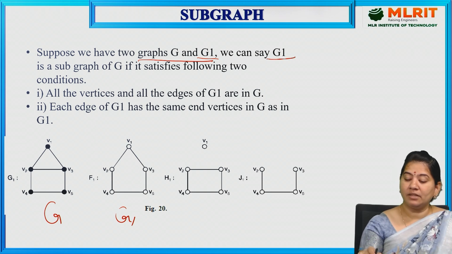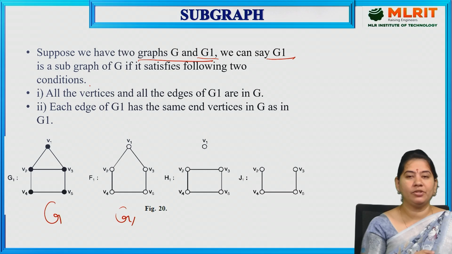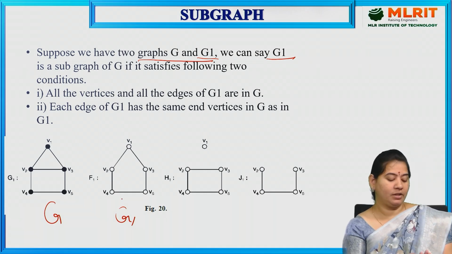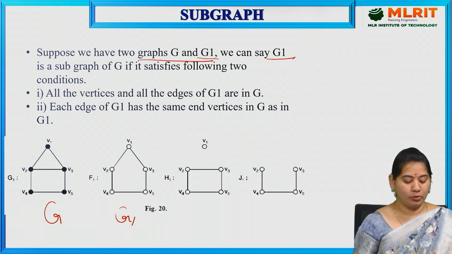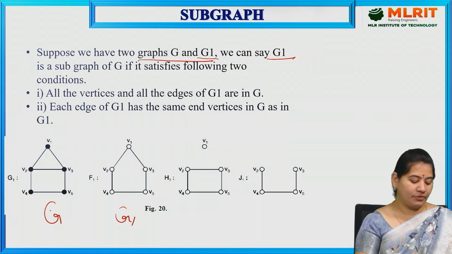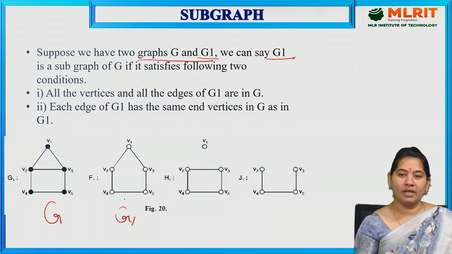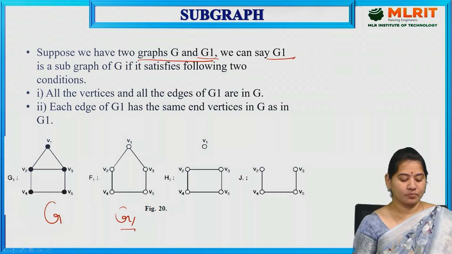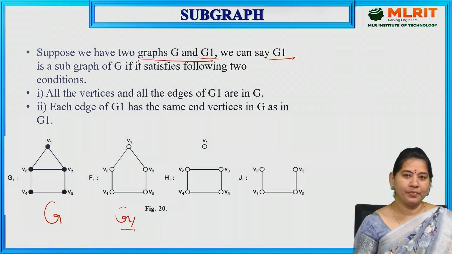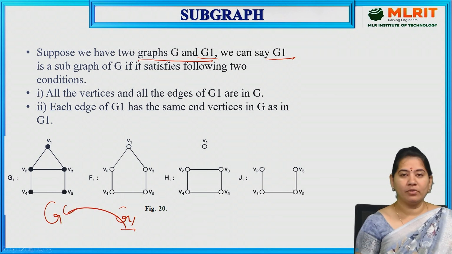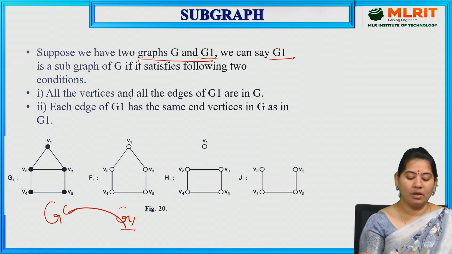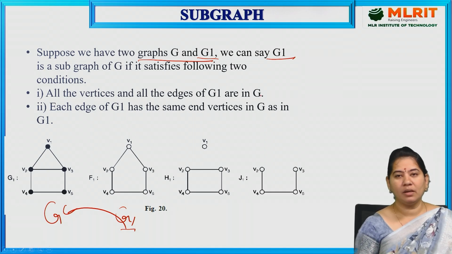Now we can say this G1 is a subgraph of this particular G if it satisfies two conditions. Look carefully here, we have four figures. Out of the four figures, I am taking the first two: the first one as the original graph, and the second one as another graph which is represented by G1. G1 is called a subgraph of G if it satisfies two conditions. Those two conditions are: all the vertices and all the edges of G1 are in G.